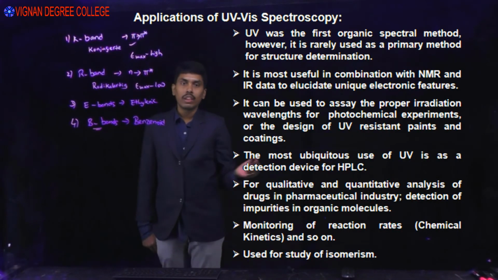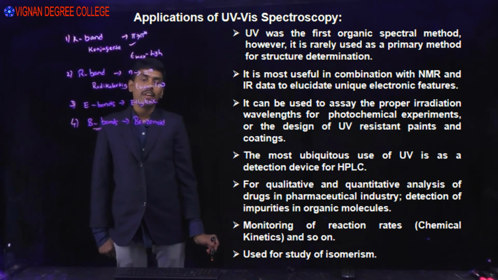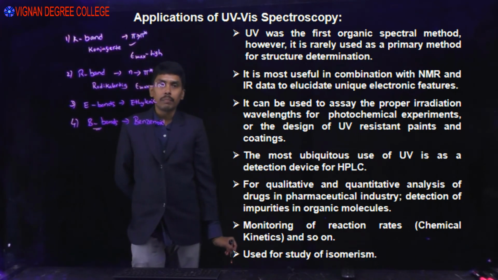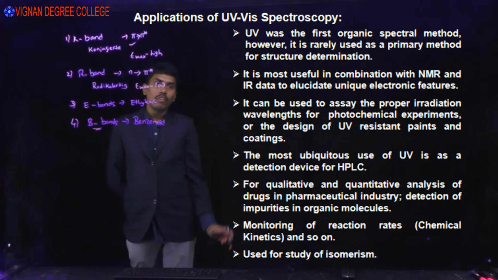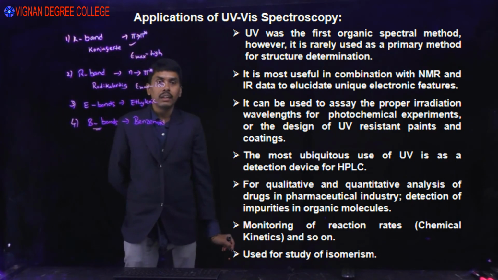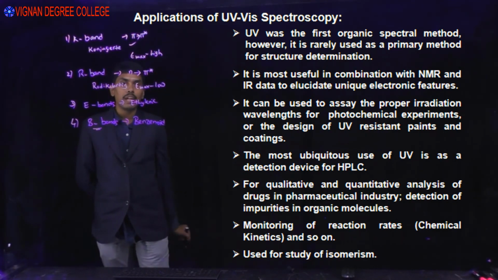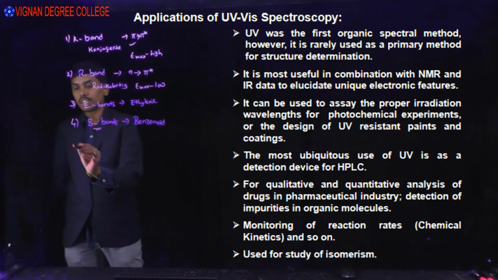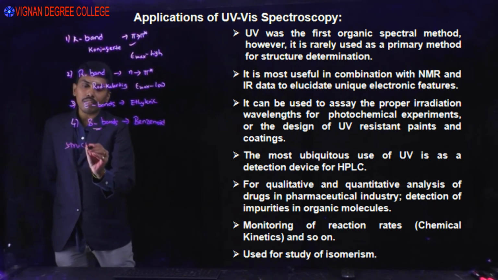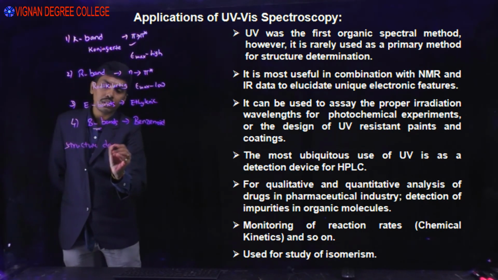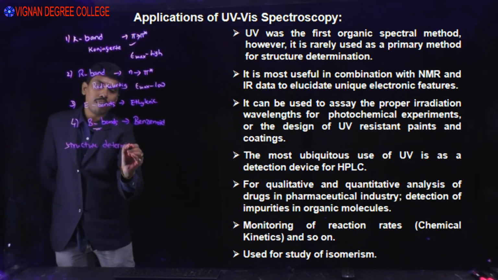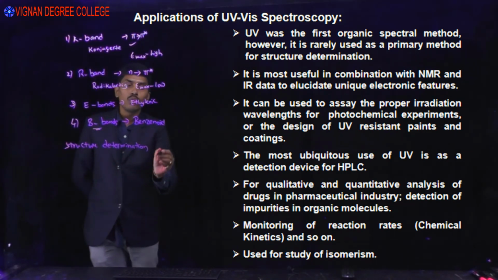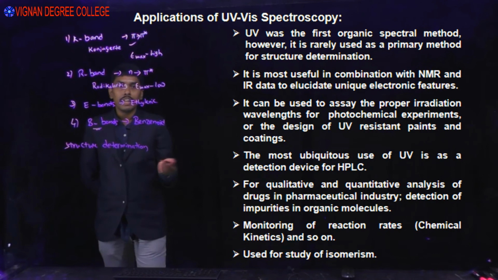Next we'll see applications of UV visible spectroscopy. There are wide applications. First, UV was the first organic spectral method. However, it is rarely used as a primary method for structure determination, but it is used in combination with NMR and IR.